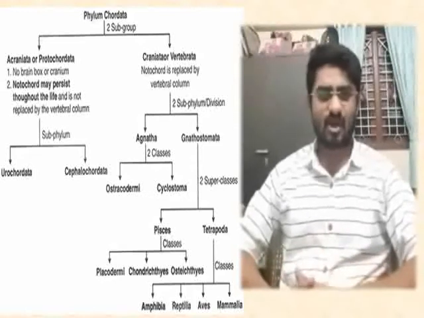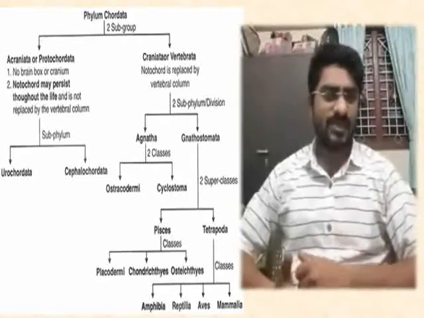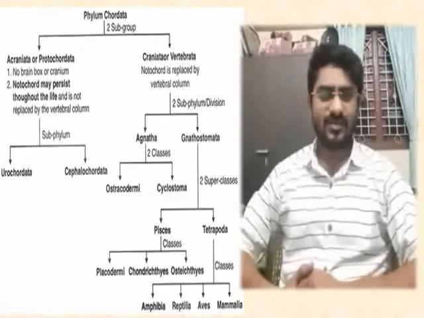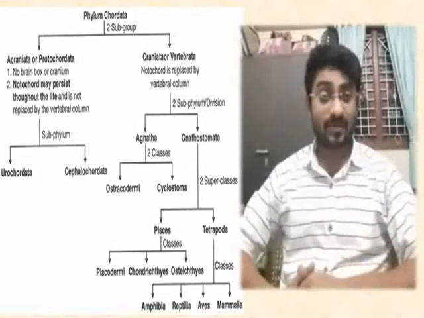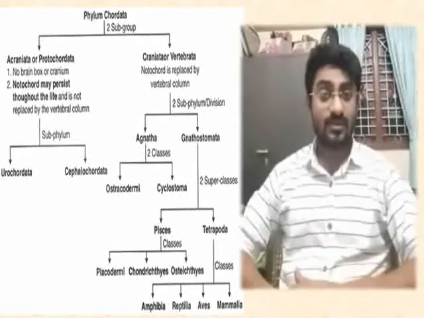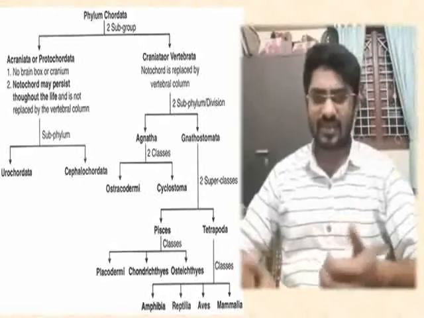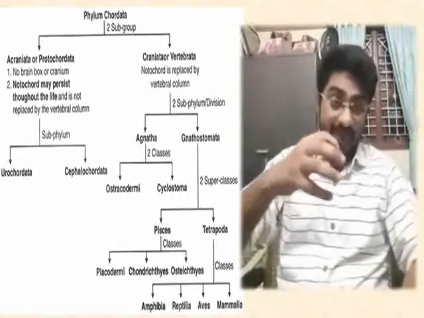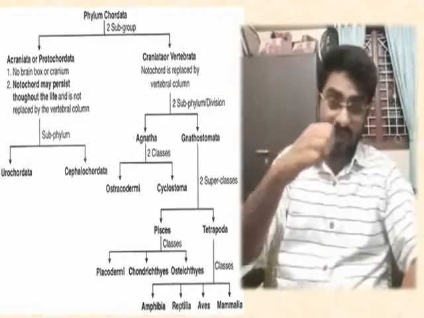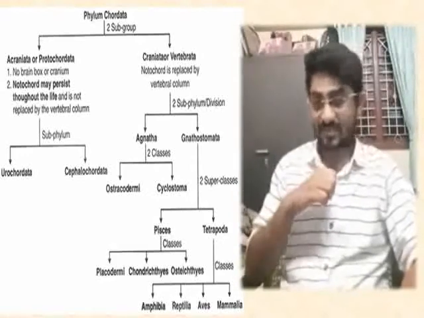Best examples are all the Indian major carps that you have studied: Catla, Labeo, Cirrhinus mrigala, Clarias, Pterophyllum, Exocoetus, Seahorse. All these are examples of bony fishes. So this is superclass Pisces divided into Placodermi, Chondrichthyes and Osteichthyes classes.